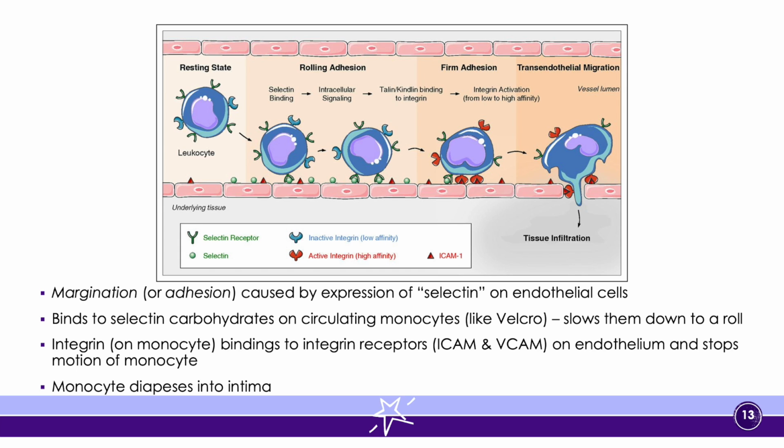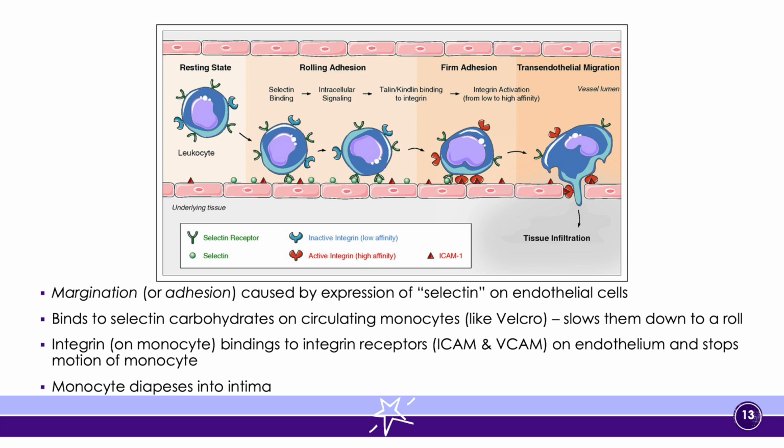All right, so let's take a look at this just a little bit more in depth and ask ourselves, how do these white blood cells actually get into the area, get called to the area, and end up getting into the intima where we ultimately need them from the blood vessels themselves? So it goes through this process called margination. What ends up happening is that through endothelial cell activation, we will activate selectin and integrin.